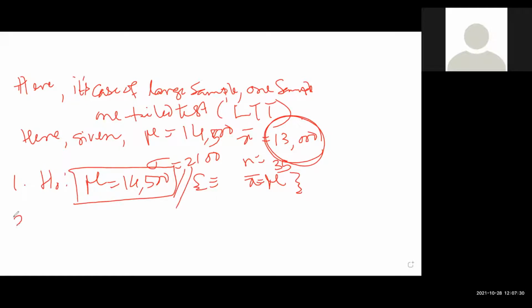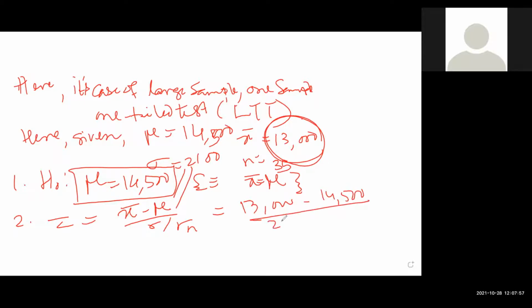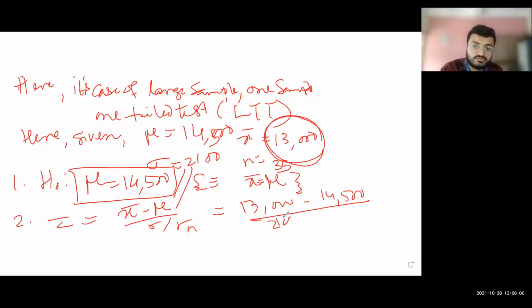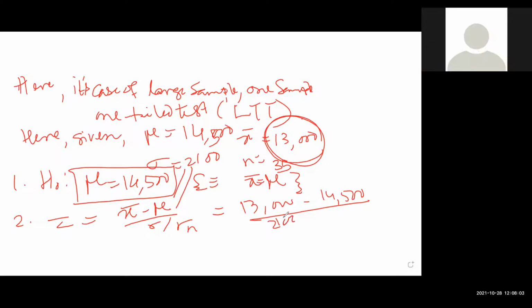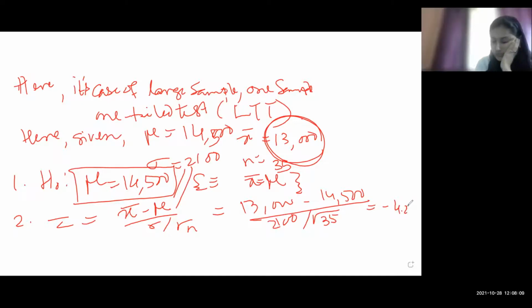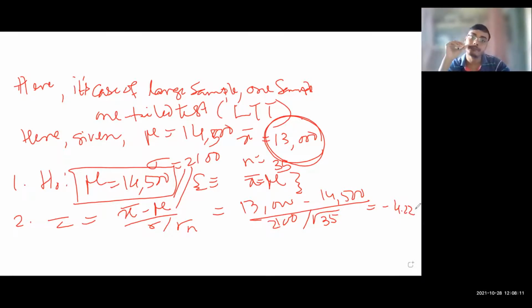Now, Barnali Patnaik, what is step 2? So we have to find Z. Formula is x bar minus mu divided by sigma upon root n. Now, what is the value? 13,000 minus 14,500 divided by 2,100. Anybody having a calculator? Quickly do it. 2,100 divided by root over 35. Answer is minus 4.225. Avik, it is 2,100, not 21,000. Yes, sir.